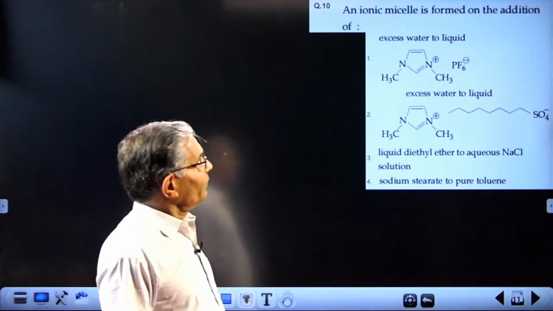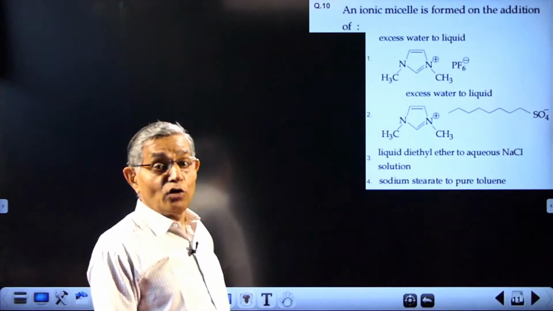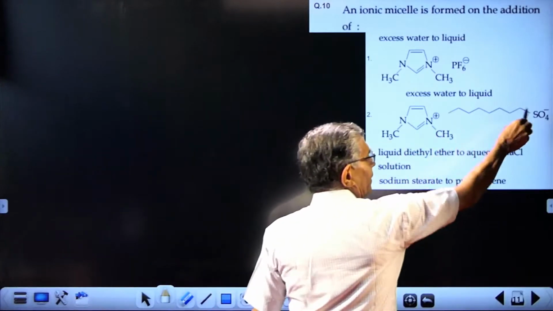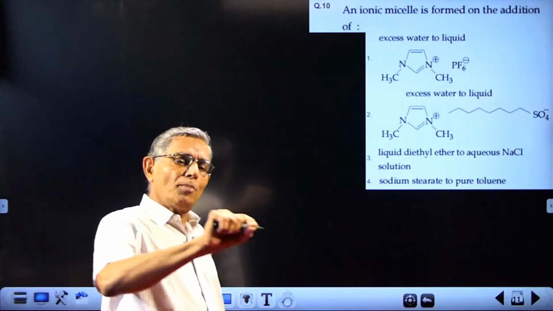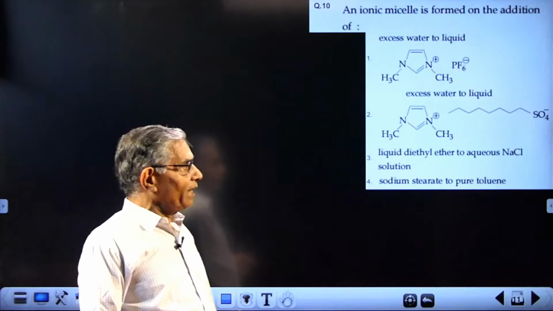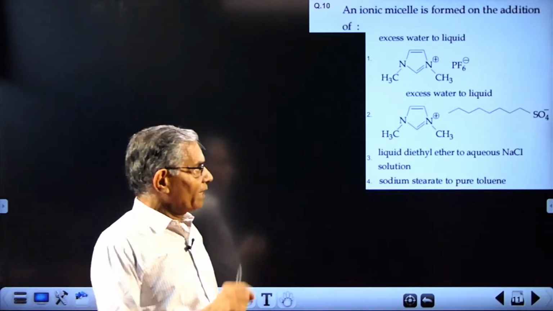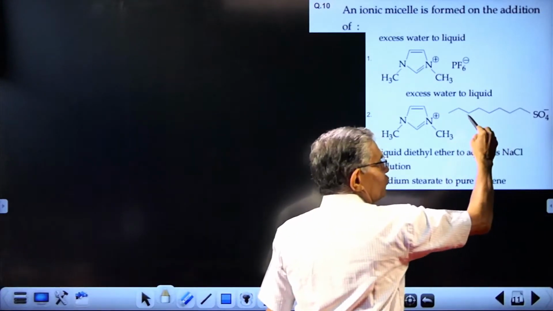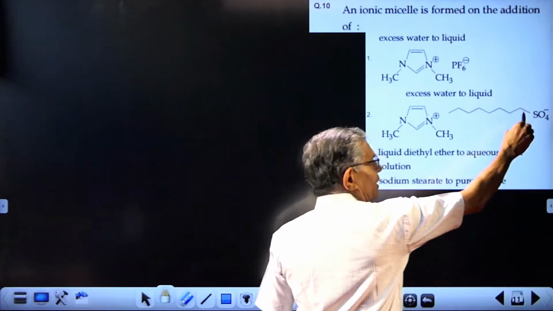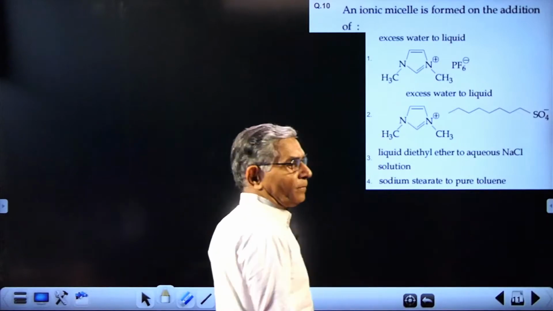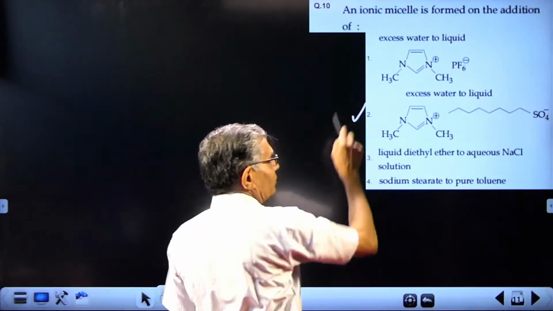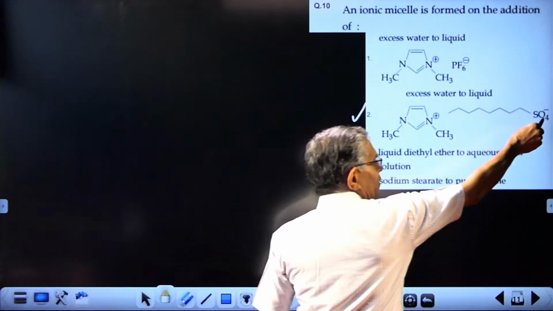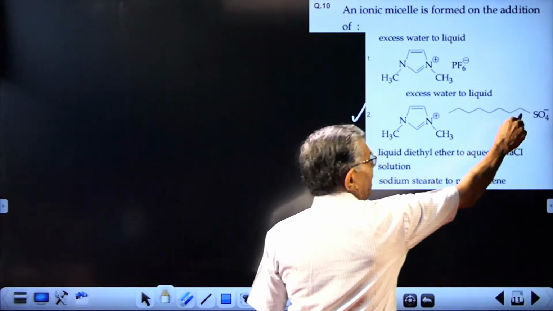Question 10, which will give an anionic micelle. For a micelle to occur, there should be a molecule having a hydrophobic part, a long chain hydrocarbon part, and a polar part. That condition is satisfied by 2. This one is similar to soap structure: hydrocarbon part, long chain, and this is ionic. So the answer should be 2. Actually, it is a cationic part that just neutralizes this. That's all. This will form an anionic micelle.